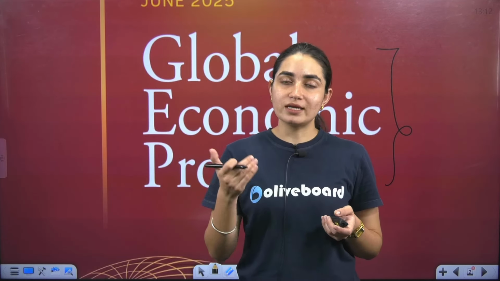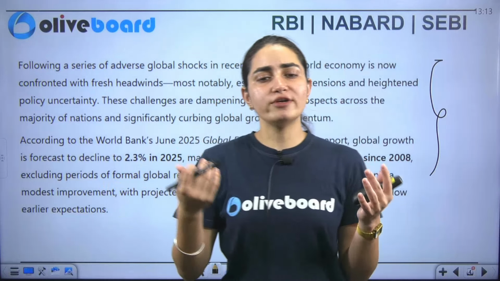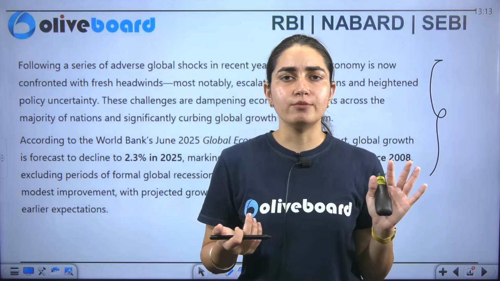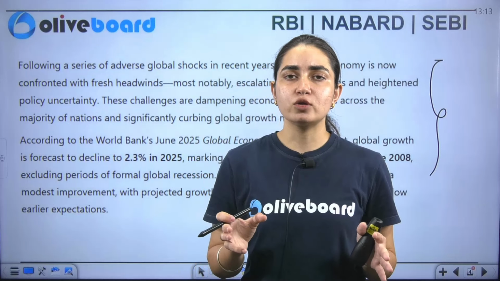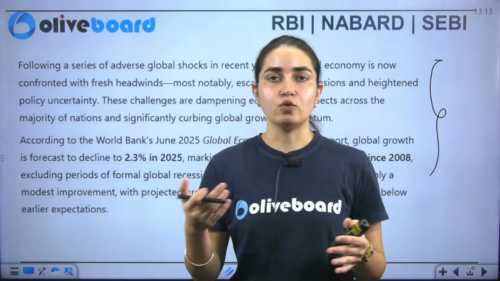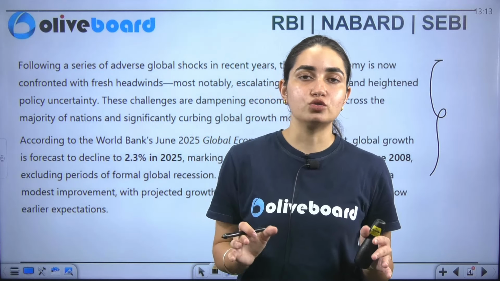Okay, now coming on to the report itself. So this says that recently what has happened, we see that a lot of shocks have taken place. For example, the COVID pandemic, when it comes to the global economy, it had an impact of it also. फिर उसके बाद रशिया यूक्रेन वॉर लगा लो, अभी जो the wars जो है वो चल रही हैं.